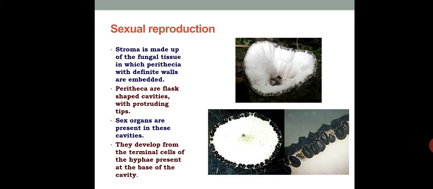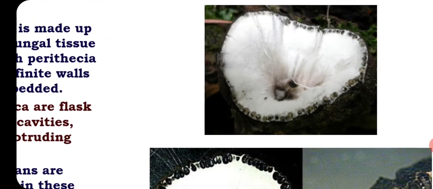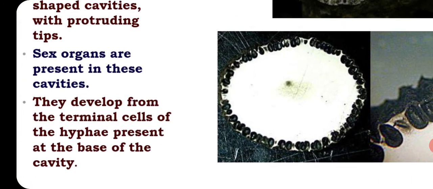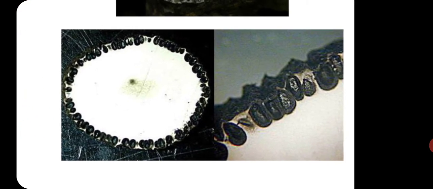So this is the cross section. Suppose it is a very close view, it is not a cross section, just a transverse cut. There we can see the internal area is white, and it's an older Xylaria stroma, so the center portion is hollow, and towards the periphery we can see small flask shaped structures developing. Actually it is perithecia. Here we can see this close up.